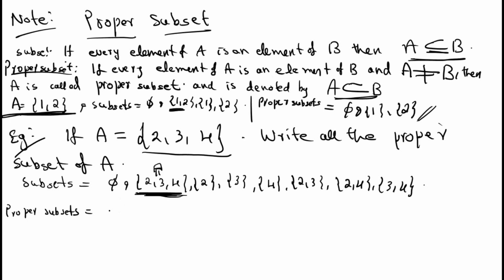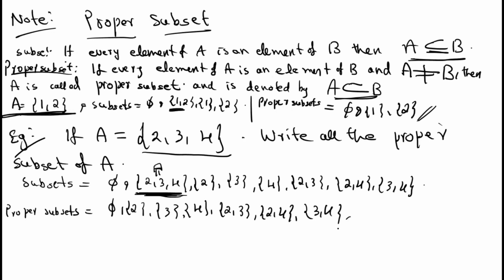So we'll get proper subsets: the empty set, singleton 2, singleton 3, singleton 4, then set {2, 3}, set {2, 4} and set {3, 4}. These are the values. These are some important exercise problems given in your textbook. Thank you, students.